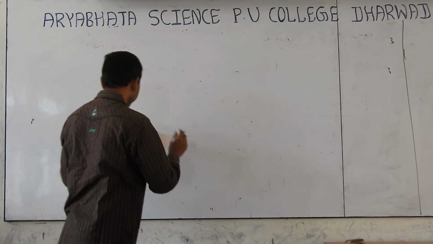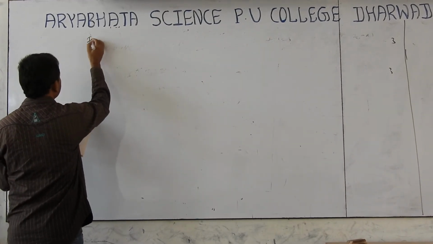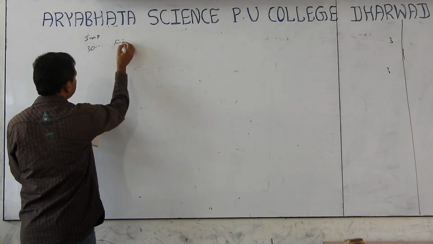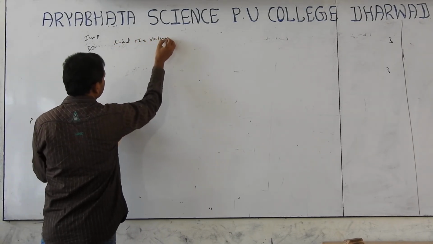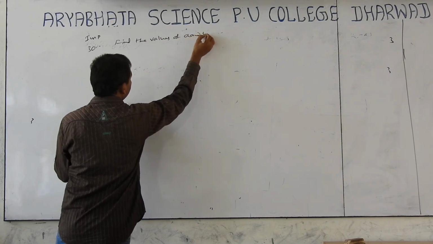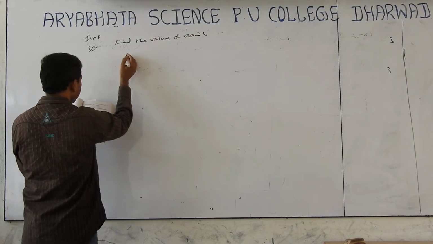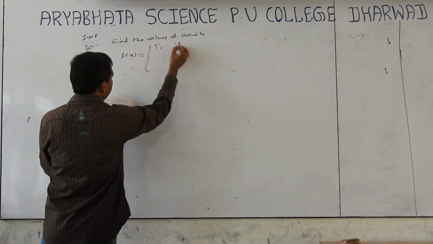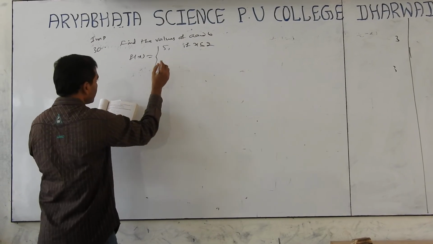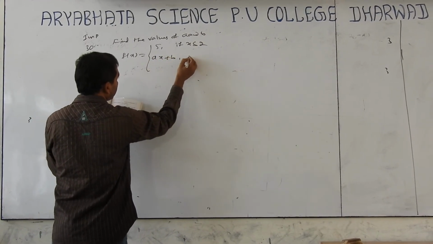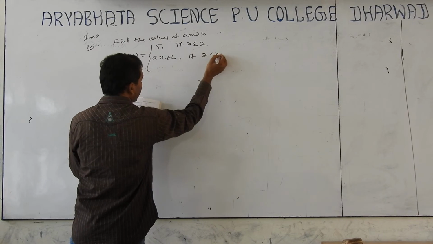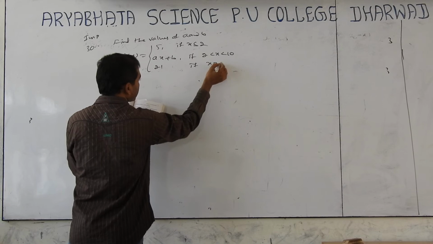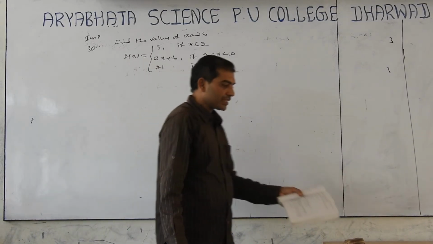Next, question number 30. Also important. Find the values of a and b such that the function defined by f of x equal to 5 if x is less than or equal to 2, ax plus b if 2 is less than x less than 10, and 21 if x is greater than or equal to 10, is a continuous function.